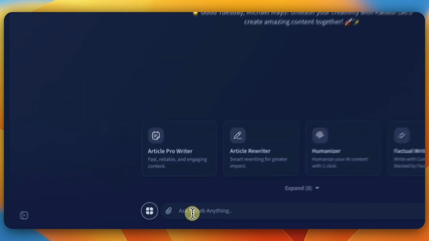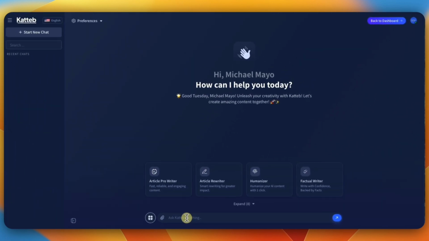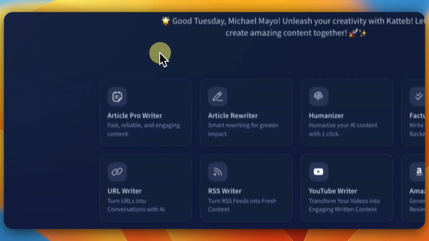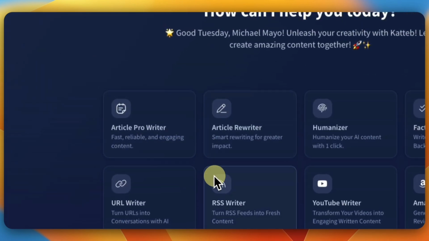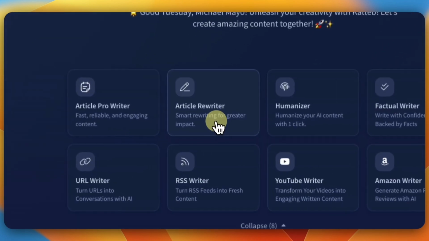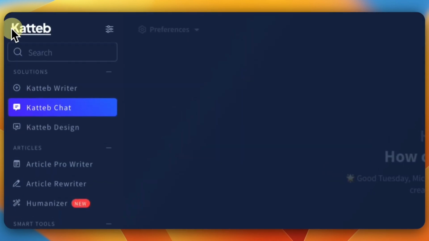So you can basically put that in here, and you can put links in here. You can upload documents, or you can actually just summarize stuff and all that good stuff. And it also has some extra shortcuts to other things as well. So if you click YouTube, you can put a YouTube video in here. If you put this rewriting, you can rewrite and stuff, like you can give it a command and all that stuff. So that's one of the things it has.